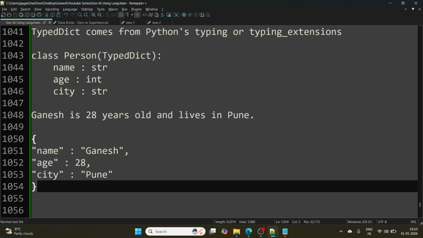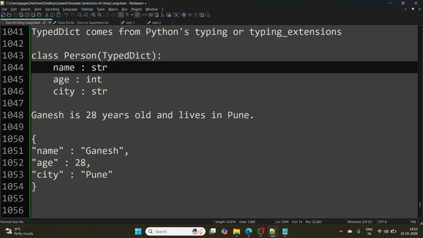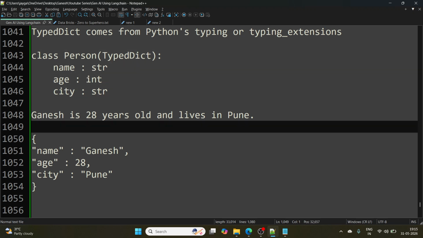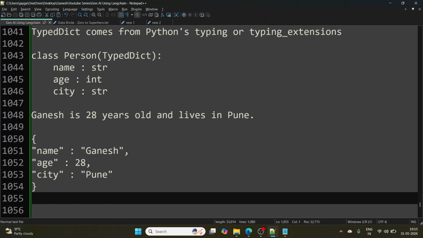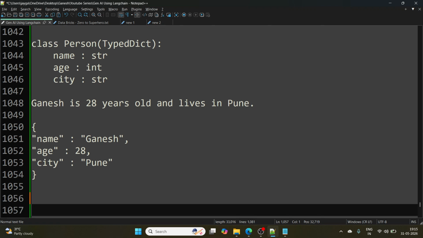So once I define this TypedDict and apply it to the LLM output, we get structured output.